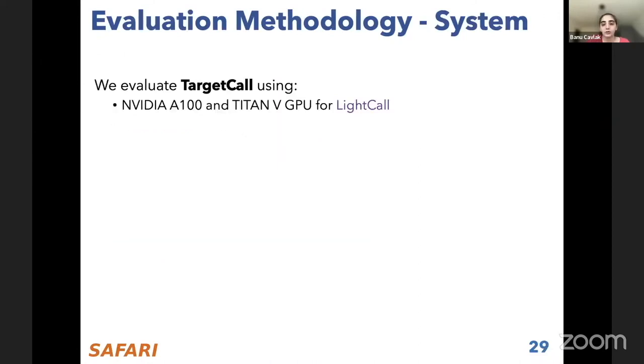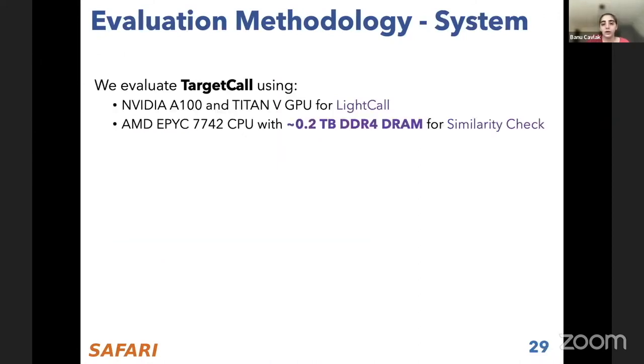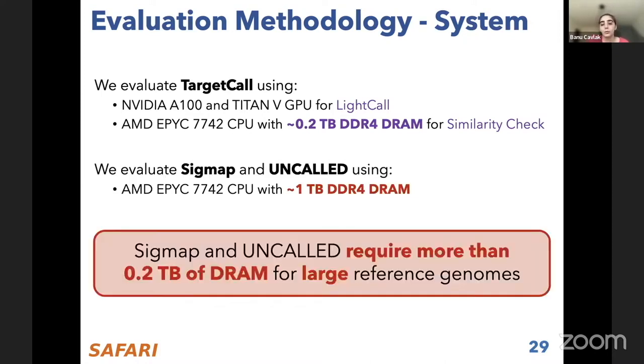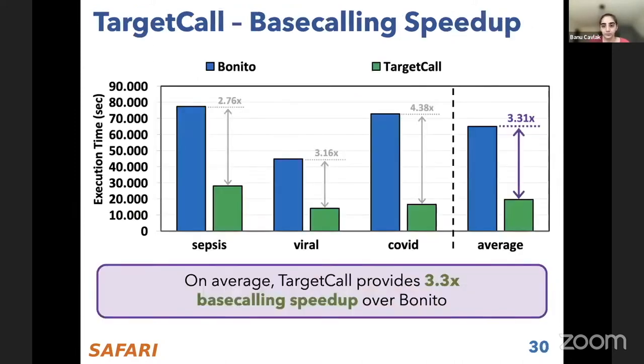So we evaluated TargetCall using 2 GPUs, NVIDIA A100 and the Titan V for LightCall, and an AMD system with 0.2 terabyte main memory for the similarity check component. But for evaluating SIGMAP and UNCALLED, we use a similar AMD system with 1 terabyte main memory because SIGMAP and UNCALLED require more memory than we have in the first system for large reference genomes.